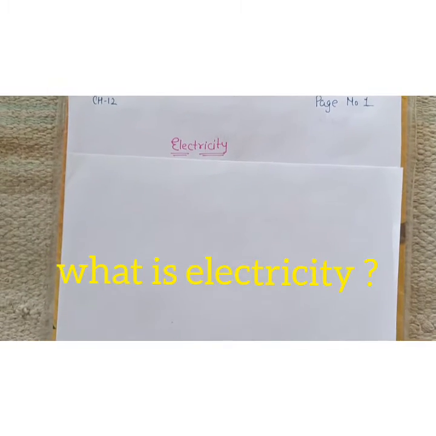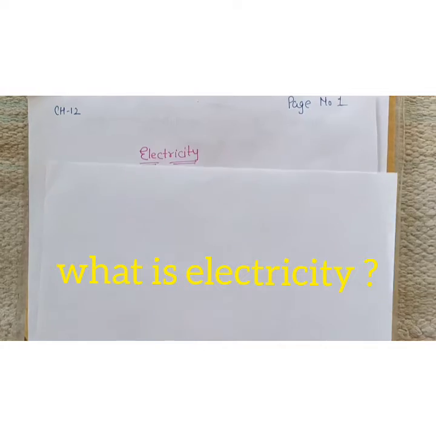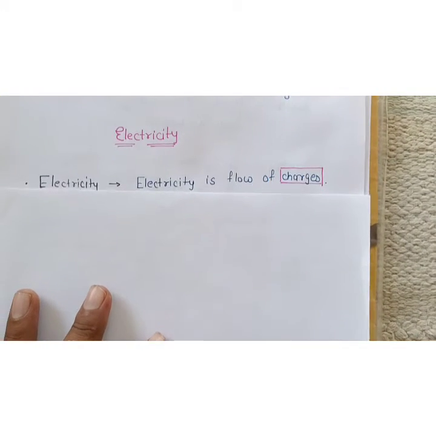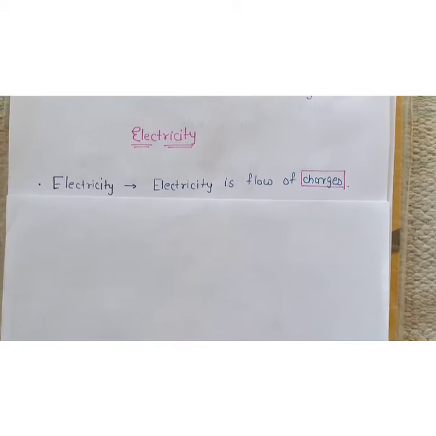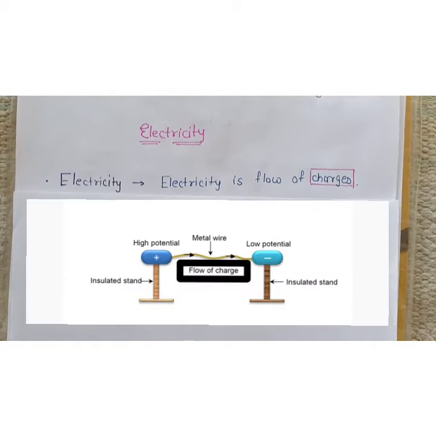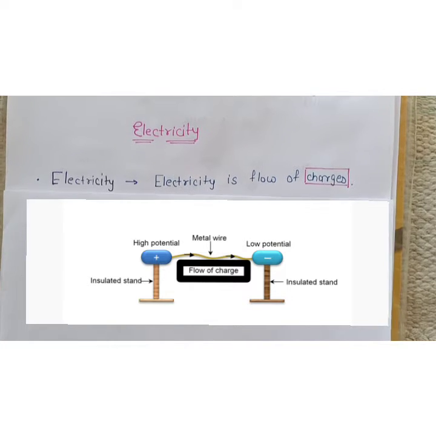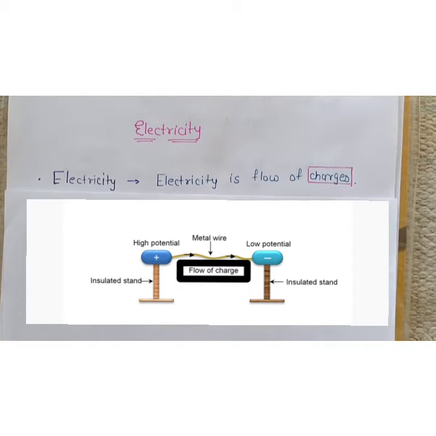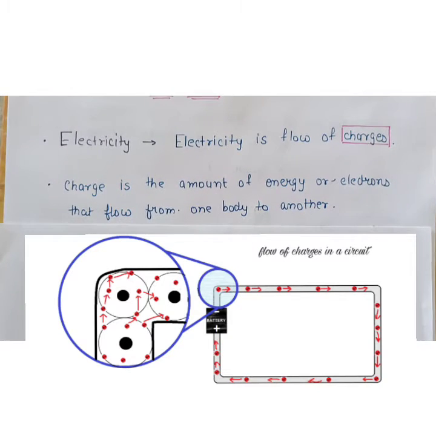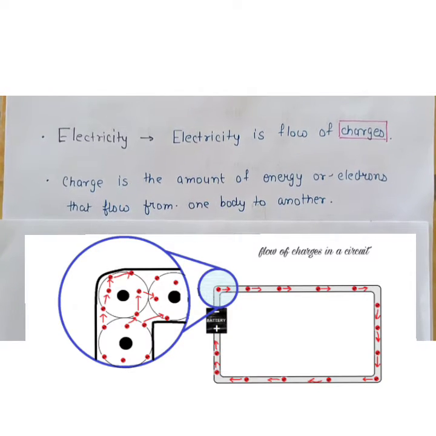So what is electricity basically? Electricity is the flow of charges. Now we must know what charge is. Charge is basically a property of matter.